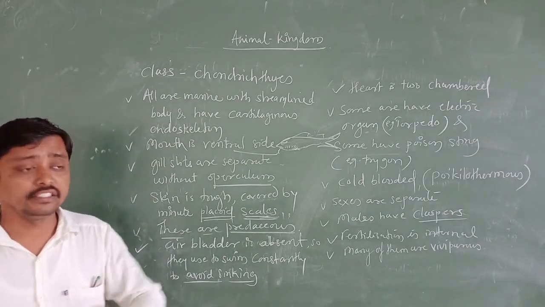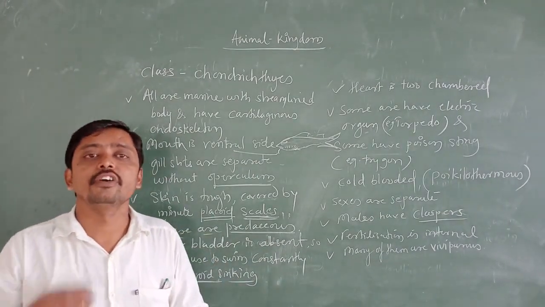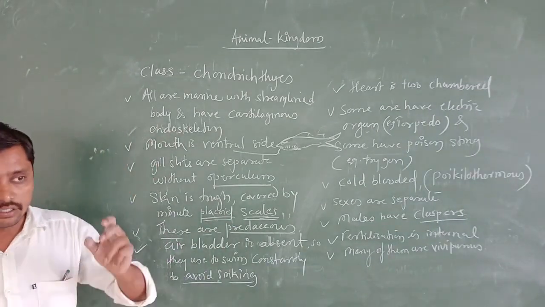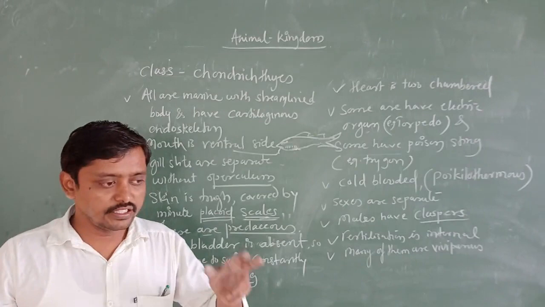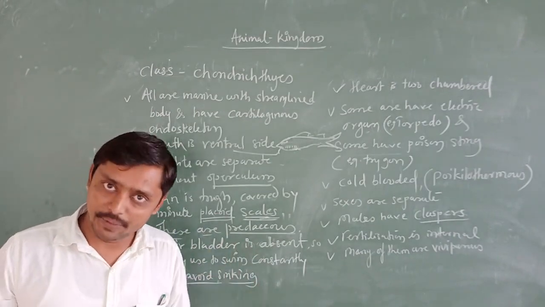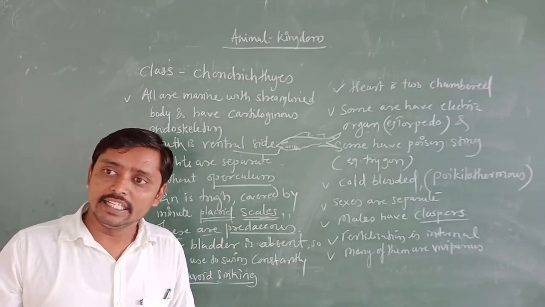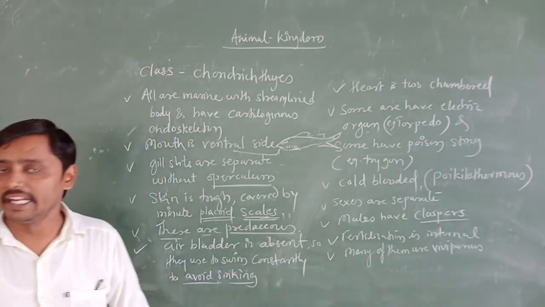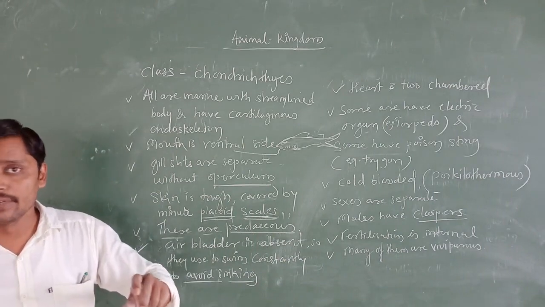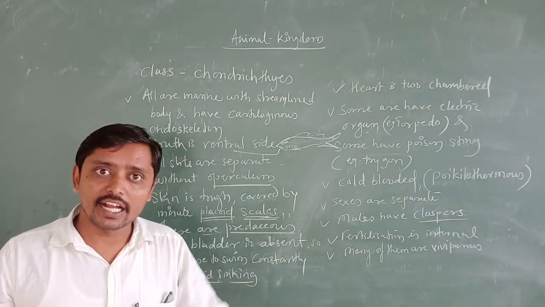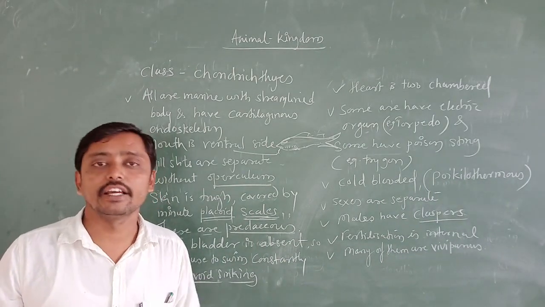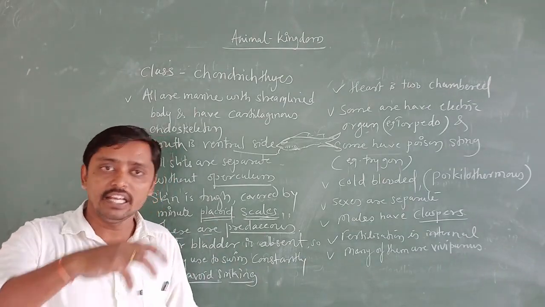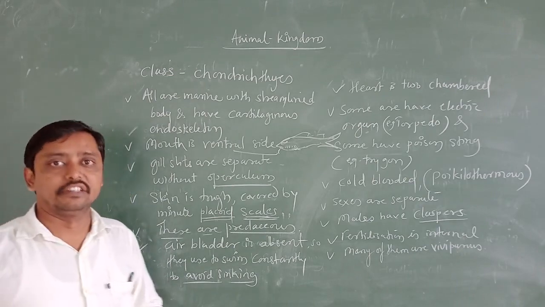The prey is the animal which is food for another animal, and the predator is the animal which feeds on another animal.